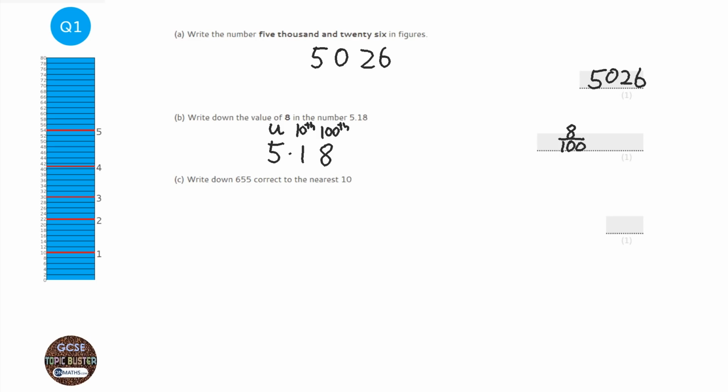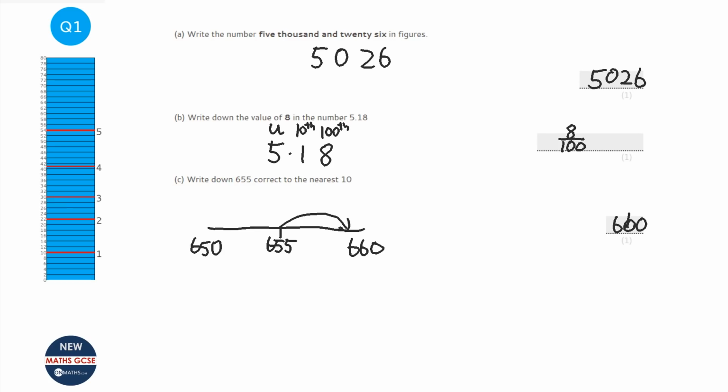Okay, so 655, if we just do a quick number line, the next 10 up is 660, and the next one down is 650. So those are the two it can round to. This 655 is bang on halfway, and if they are halfway, they round upwards. So the answer is 660. If it was any less, if it was 654, it would round down. So if the last number is 5 or more, it will round up.